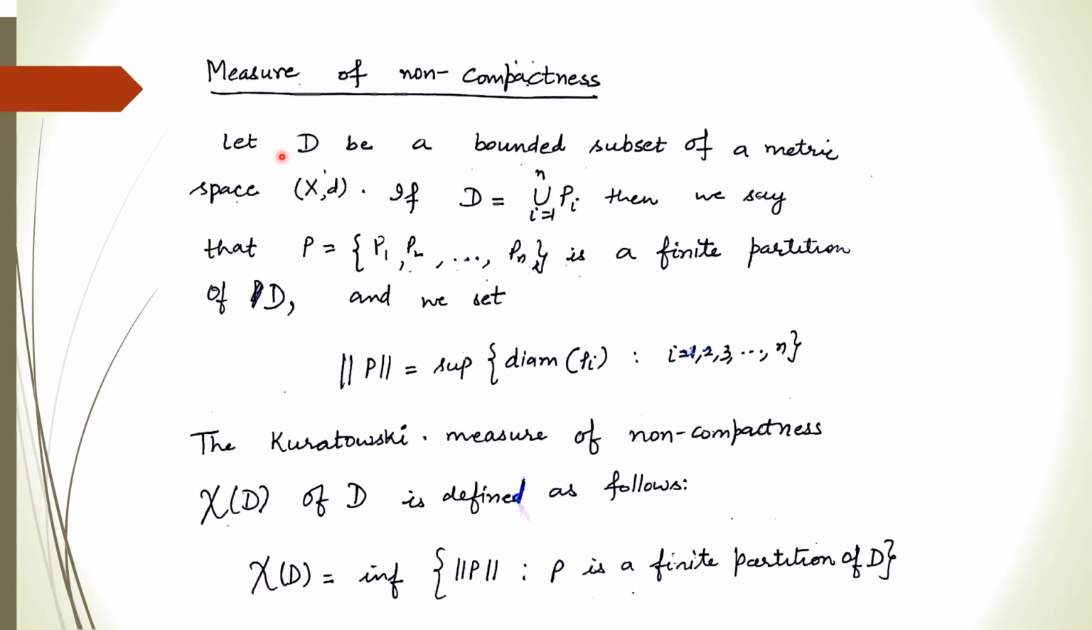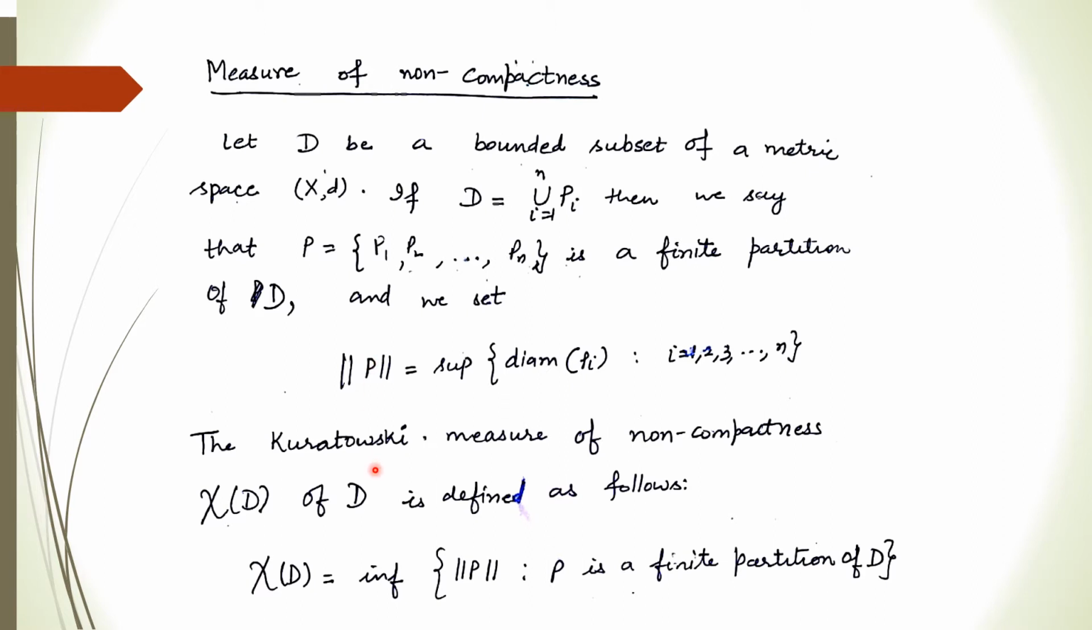Let D be a bounded subset of a metric space X. If P1, P2, up to Pn is a finite partition of D, so D can be written as the union of all these partitions, then we can set the norm of P as follows: you find the diameters of each set Pi and then find the supremum. That will denote the norm of P.